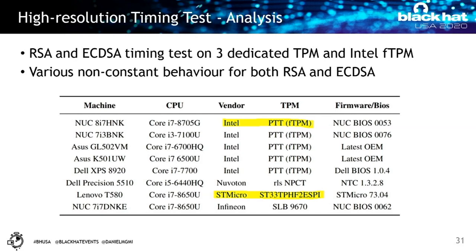We used our tool to do timing tests on a bunch of computers that we had in the lab. Some of them just use the Intel fTPM. When we ran this test on Intel fTPM, almost all of the devices using it were vulnerable to this timing behavior. We also found other interesting timing behaviors on devices like Nuvoton and Infineon. But the only other interesting vulnerability we found was on an STMicroelectronics TPM device that we earlier showed is supposed to be resistant against this attack.